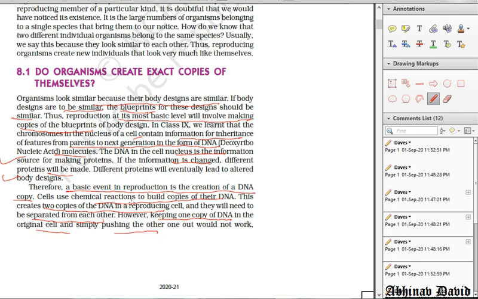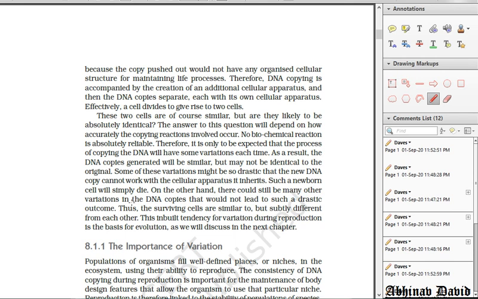Without the formation of cytoplasm and cell membrane, it will not work. The organism will simply die, because the DNA cannot work alone. The DNA needs a complete system, complete machinery to work.